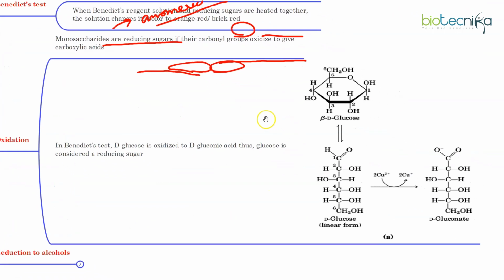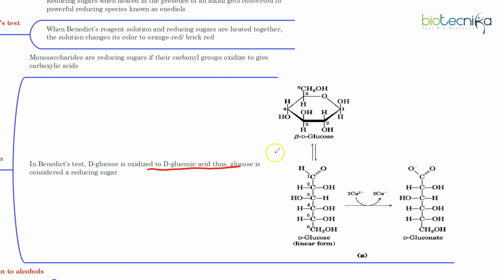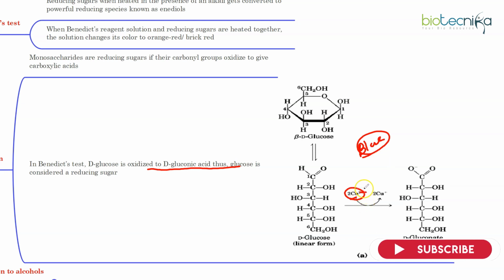Next is oxidation. As I mentioned, in Benedict's test, D-glucose is oxidized to D-gluconic acid. One of the agents in Benedict's test is copper. When you use copper sulfate, the reagent is blue in color. But the copper gets reduced from 2 plus to 1 plus, by gain of electrons.